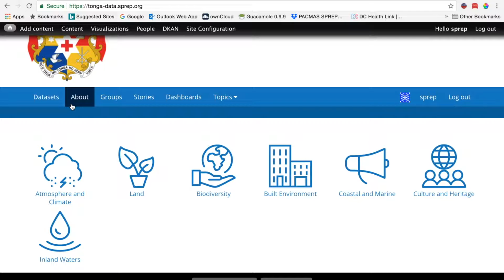Here they're called topics. We have atmosphere and climate, land, biodiversity, built environment, coastal and marine, culture and heritage, and inland waters. Most information that Tonga will want to share and upload will fit into these 7 categories. And climate change might go into atmosphere and climate, whereas invasive species may go into biodiversity, and waste would go into built environment. However, if there's a need to add additional topics or thematic areas, that's completely possible.